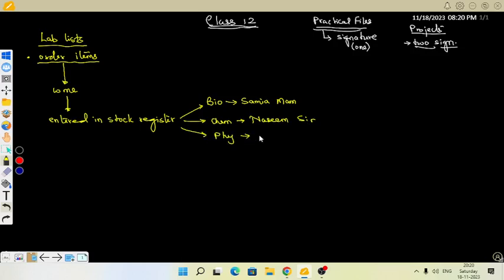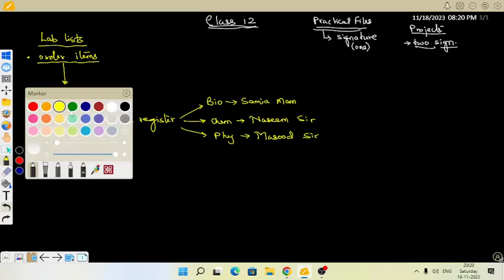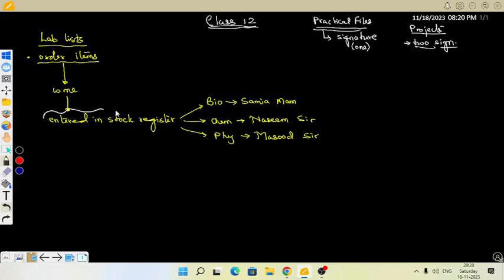Masood sir, you can take the help of any teacher. You can ask Shazim ma'am also, or any teacher who can help you in this regard. When the items come, first of all... Actually, in physics, we do not have a stock register till now. So we have to make it from the beginning.